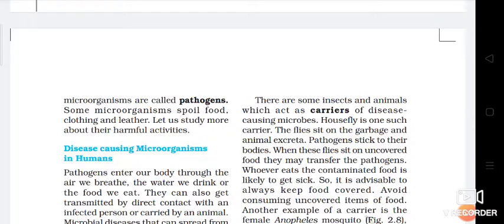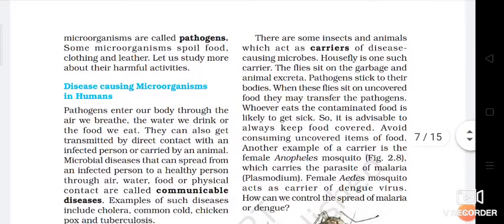There are some insects and animals which act as carriers of disease-causing microbes. Housefly is one such carrier. The flies eat on the garbage and animal excreta. Pathogens stick to their bodies. When these flies sit on uncovered food, they may transfer the pathogens. Whoever eats the contaminated food is likely to get sick. So it is advisable to always keep food covered. Avoid consuming uncovered items of food.